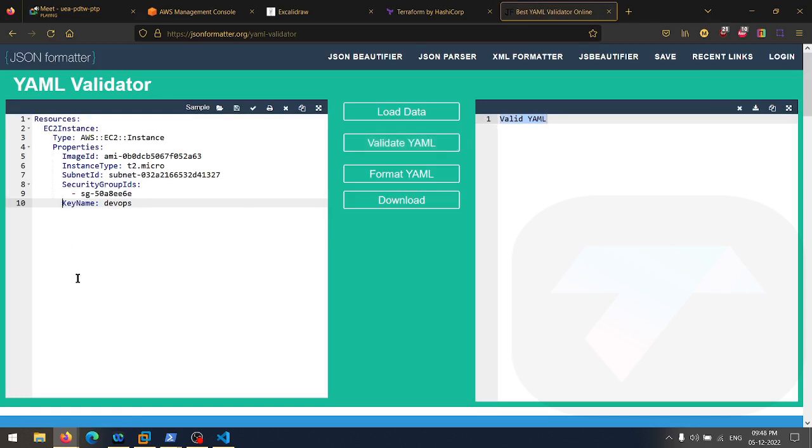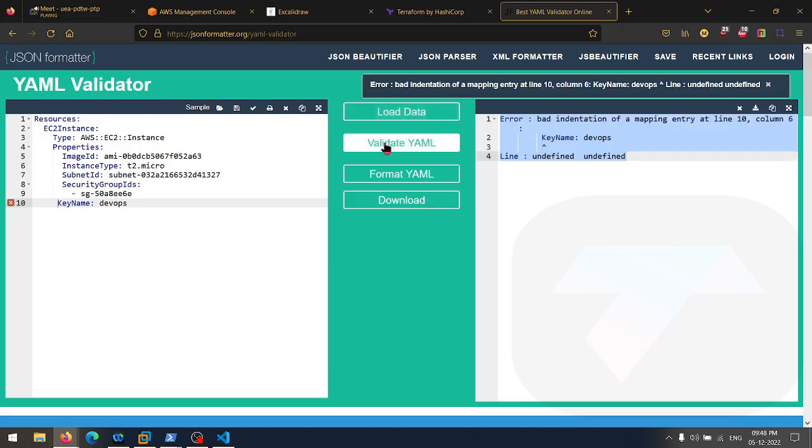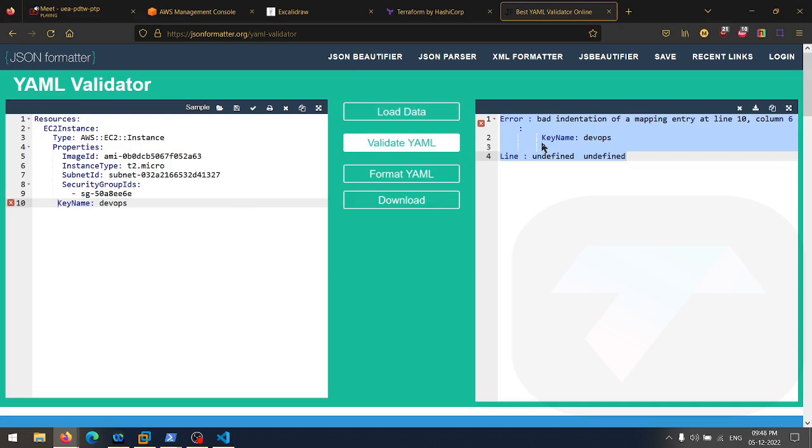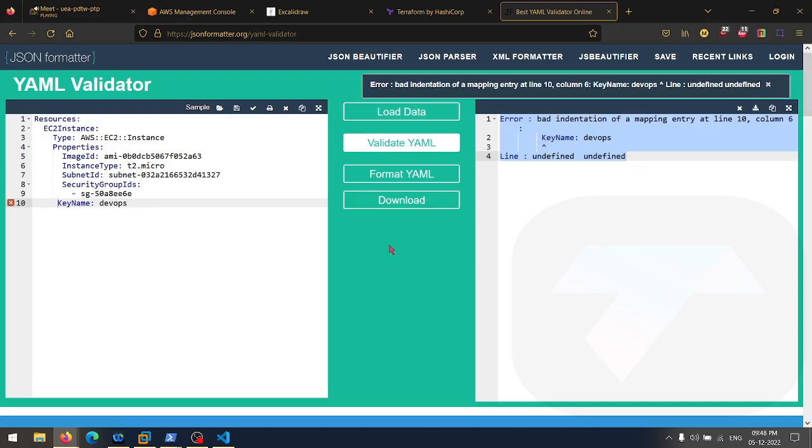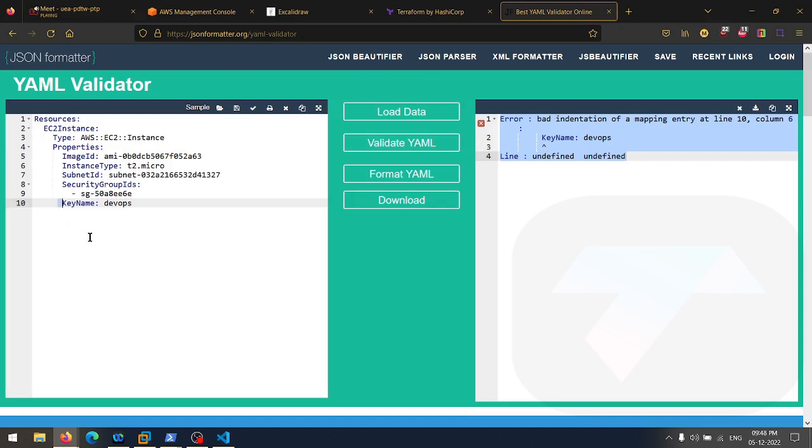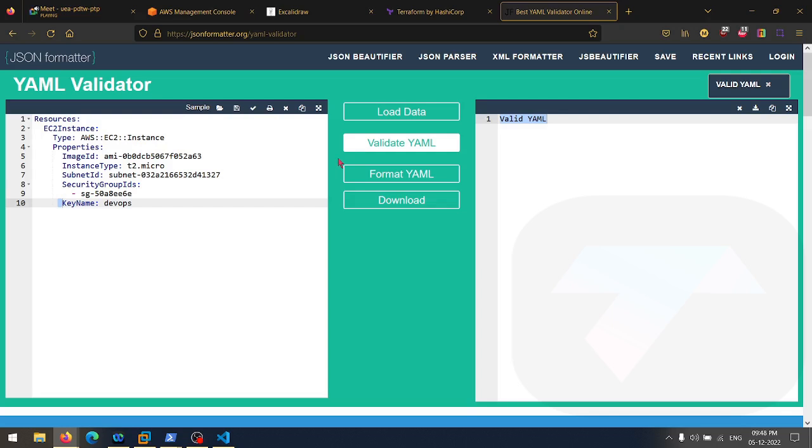If you make any wrong change, it will say error. It will also show you the place where the error occurs. So always remember that you should keep your YAML validated. Otherwise, it will not be executed on AWS CloudFormation. Even if there is any error in your YAML, CloudFormation will not allow you to apply it. So this is very important.